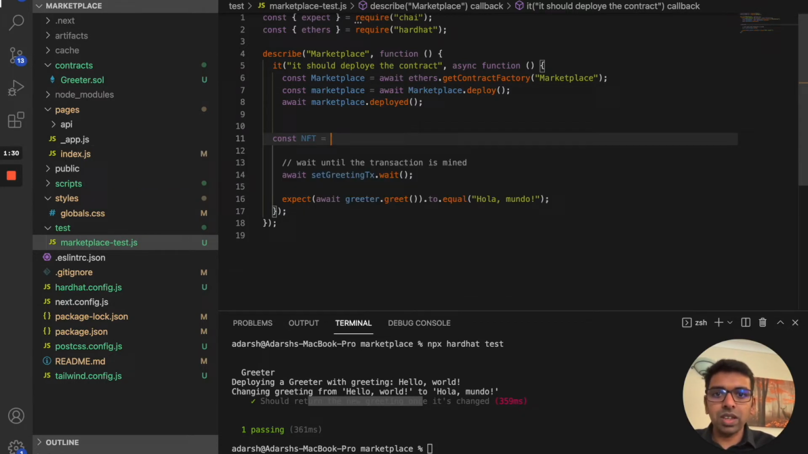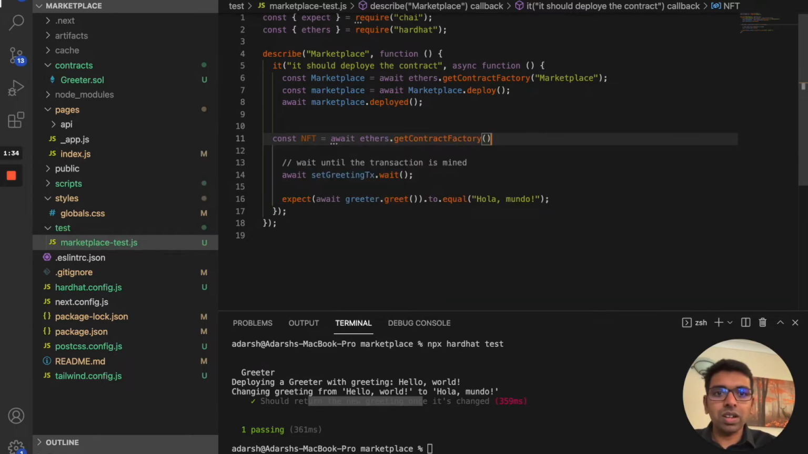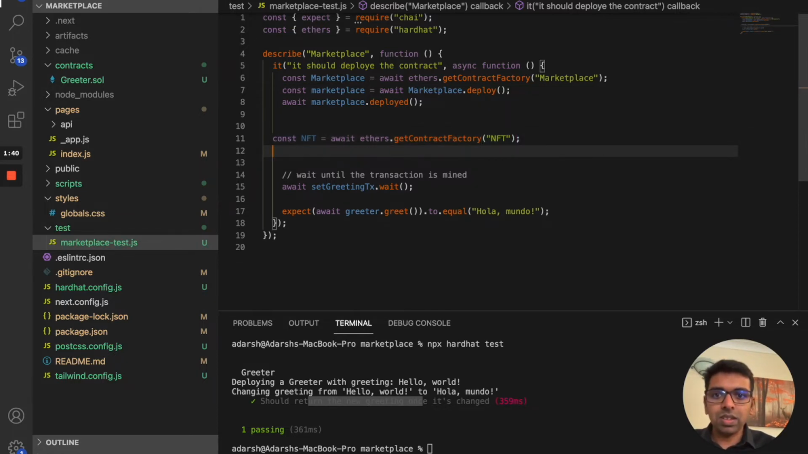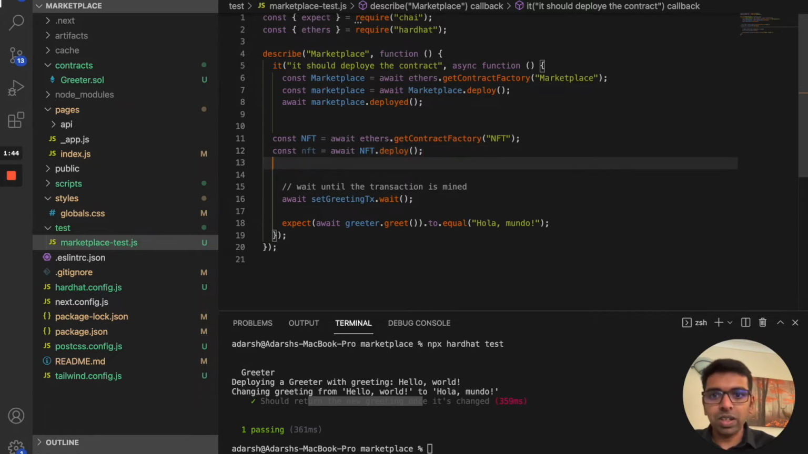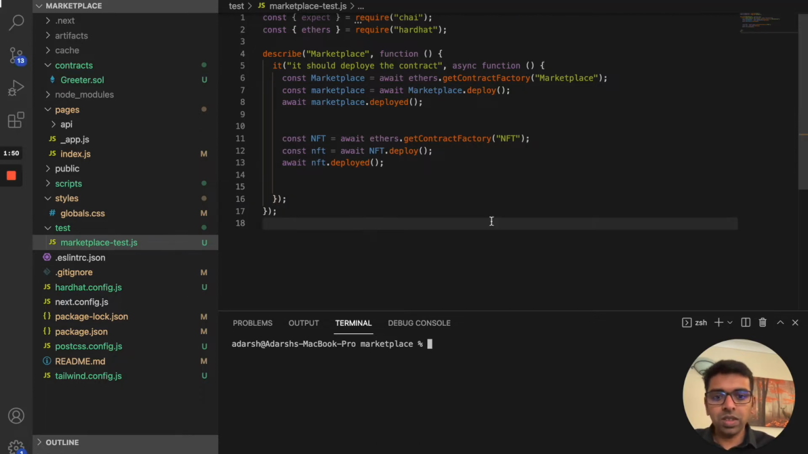So we're going to say ethers.getContractFactory, and something called NFT. We're going to make sure that the NFT contract is read. Then the next thing is NFT deploy. Then we will make sure that the NFT gets deployed. Then await for NFT to deploy. So once that is done, our contracts are getting deployed.